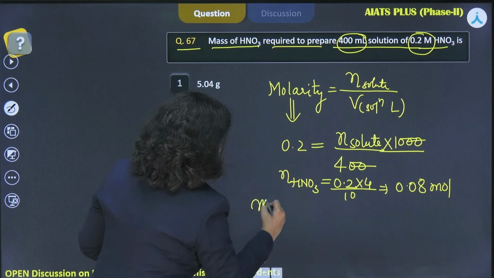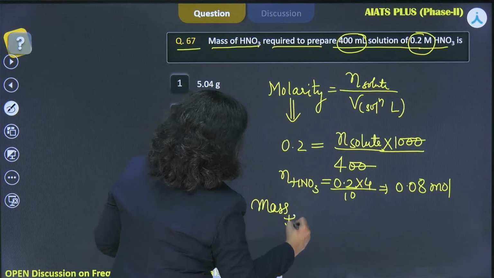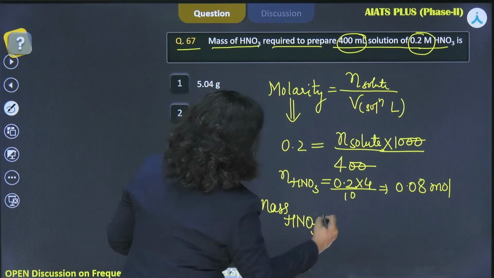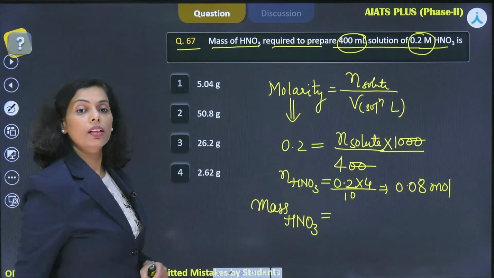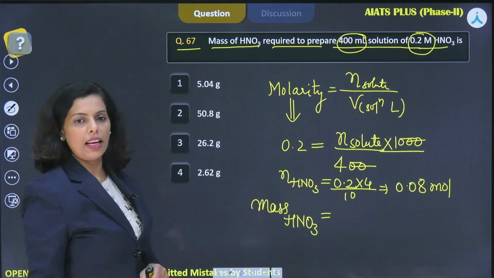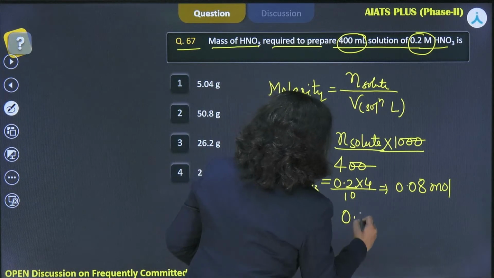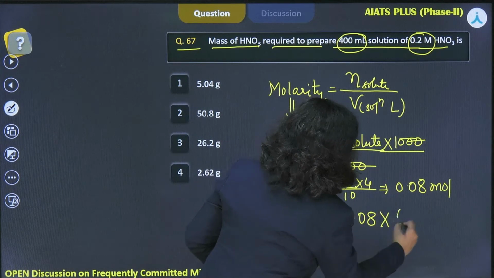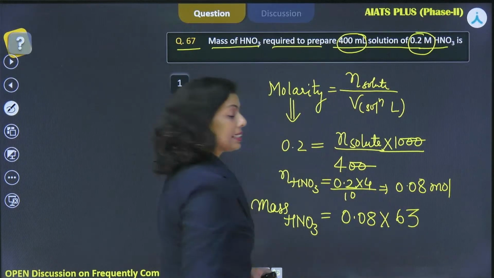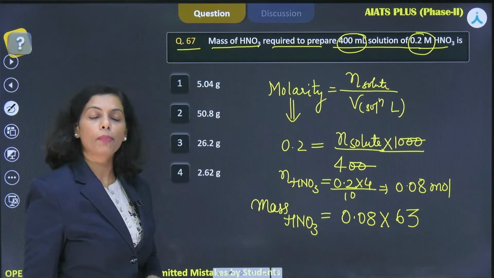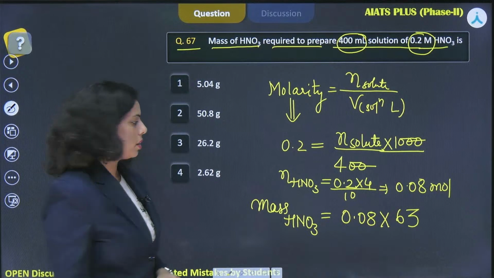And the mass of HNO3, how much would it be? What's the molar mass of HNO3? Yes, right, Hilal. Mass of HNO3 is its moles into the molar mass. That's 63 for HNO3, 63 gram per mole, the molar mass of HNO3. Just multiply it.